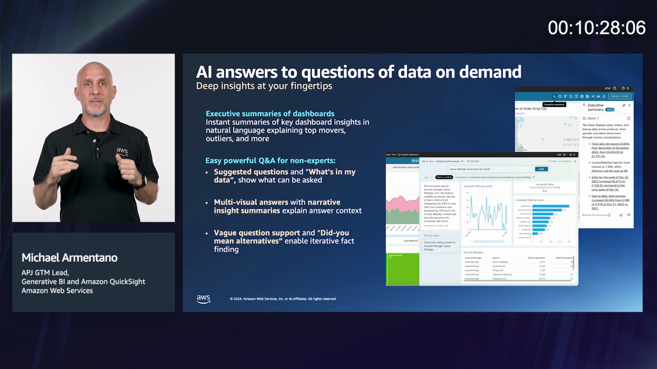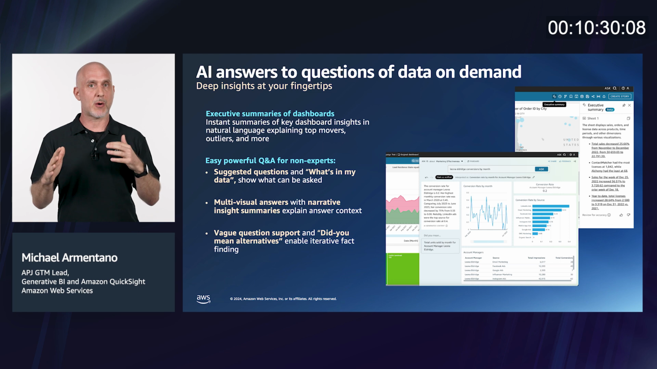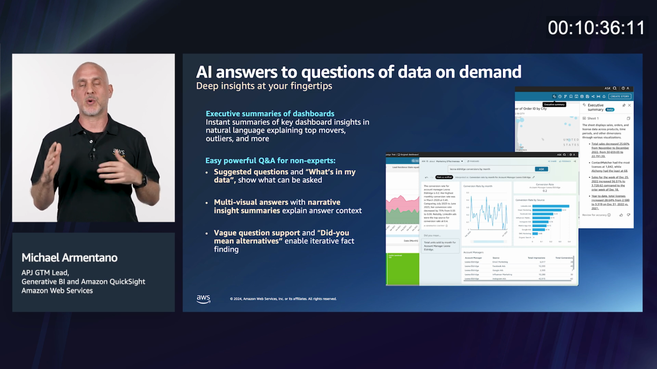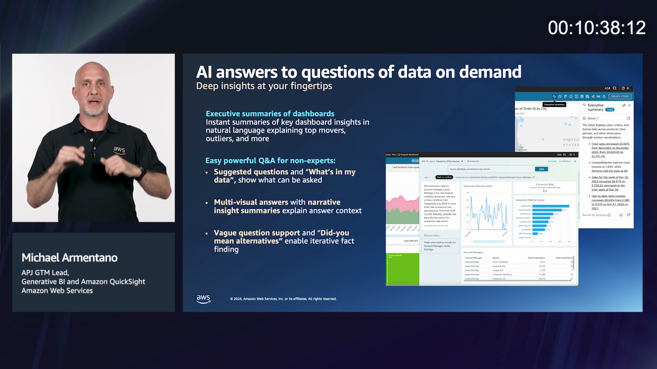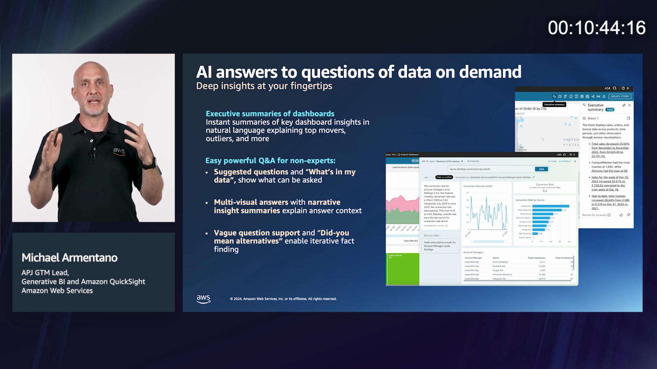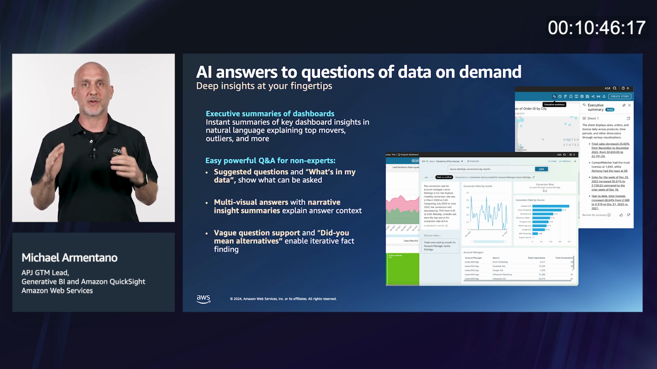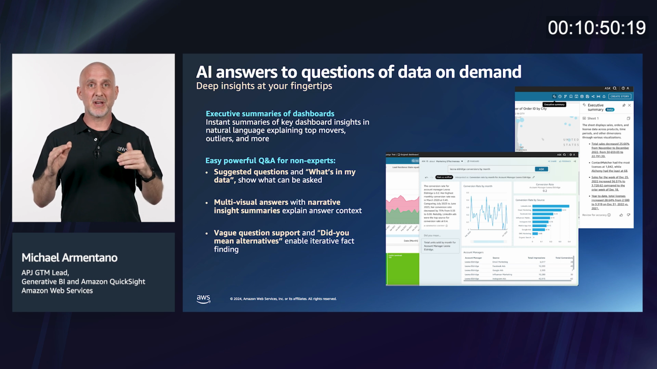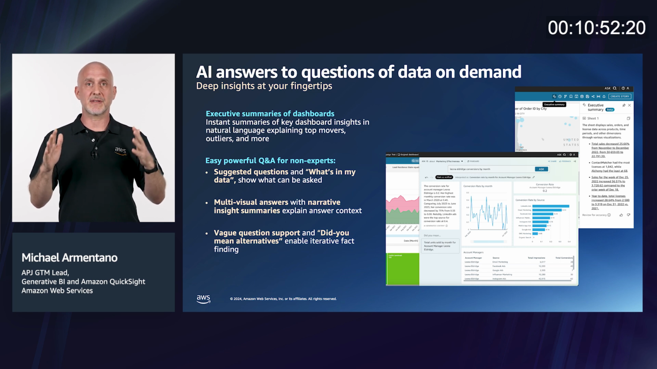Next, in the spirit of making insights available to more users without requiring them to do a lot of heavy lifting, we're using Generative BI to surface answers before the questions are even asked. Executive summaries of dashboards, for example, including insights described in natural language, making it even easier for non-experts to understand what's going on and then make decisions. As mentioned, this even supports vague questions like, tell me about sales, and disambiguation via a did you mean feature.